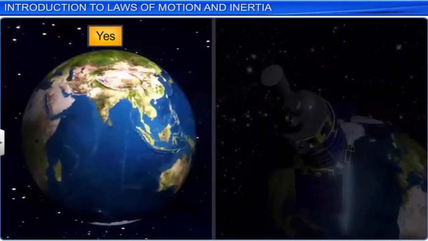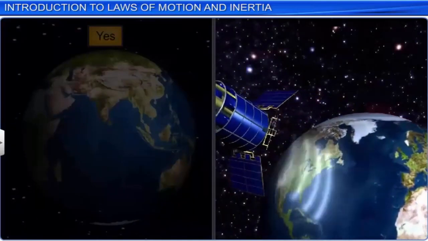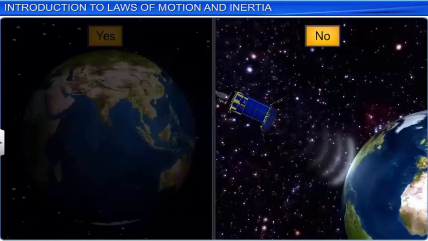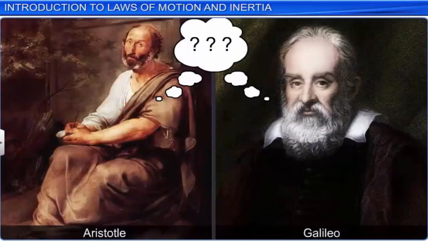Yes. External force is required if the body is in our world, where frictional force acts on all the objects. However, in the absence of friction, like in space, no external force is required to maintain uniform motion in a straight line. To answer this question without any ambiguity, we first have to go into the history of kinetics and see what mistakes were committed before Newton's laws of motion were postulated.